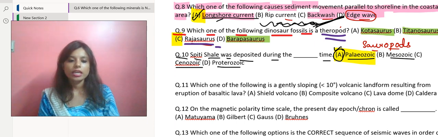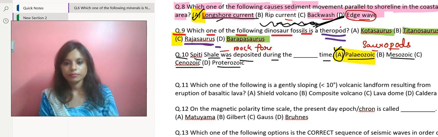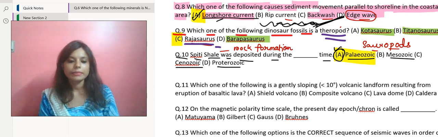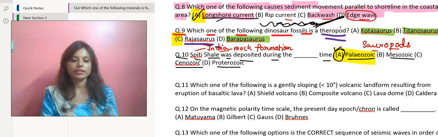Now, the Spiti shale is a rock formation. This was found in the Himalayan region of India. It was formed in India, and it's considered to be one of the most important geological units in this particular Himalayan region.